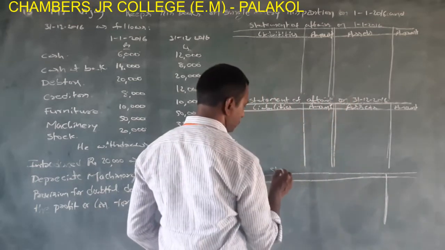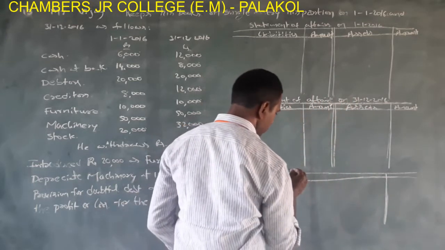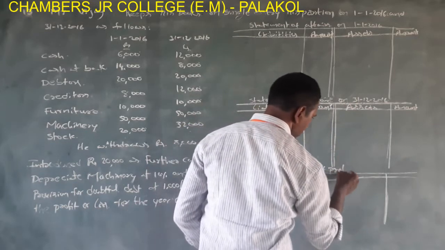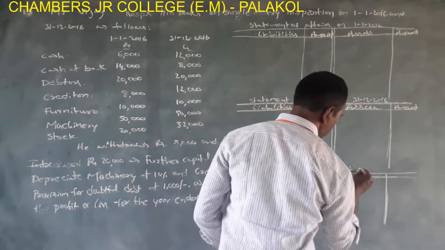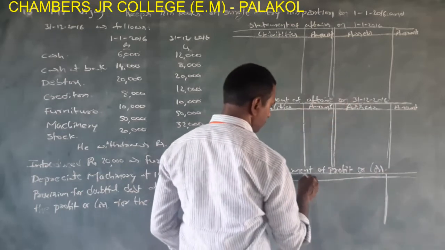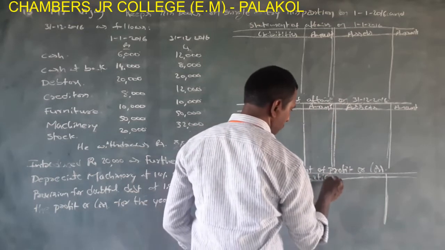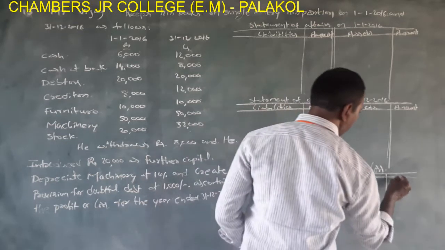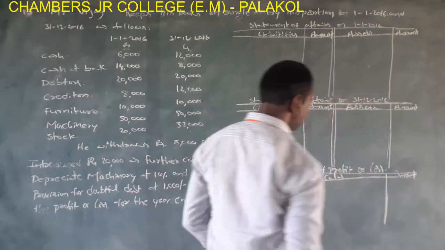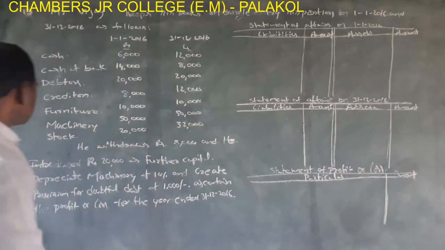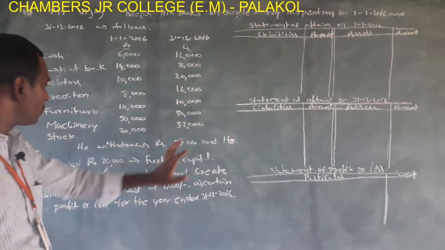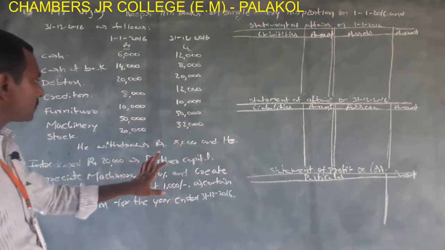Statement of profit or loss, particulars, amount, particulars, amount. Okay. No assets and liabilities, and he withdraws rupees 8,000 and he introduced 20,000 as further capital.